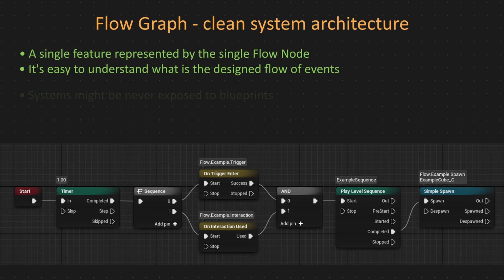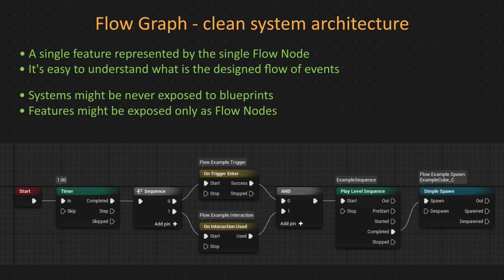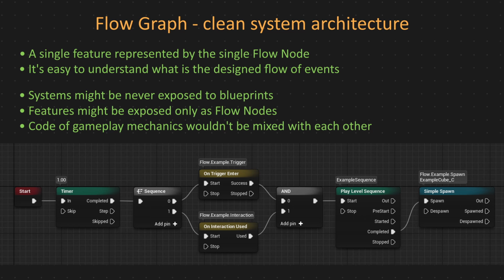System programmers are no longer required to expose so many systems to blueprints. Actually, it would be recommended to expose many features to designers only as flow nodes, to ensure that we don't use multiple scripting systems for the one job. And thanks to that, the code of gameplay mechanics wouldn't be mixed in blueprints in surprising ways. Combat system doesn't need to know anything about cutscenes or the quest system, trigger actor doesn't need to know anything about dialogue system or any other system in the game.